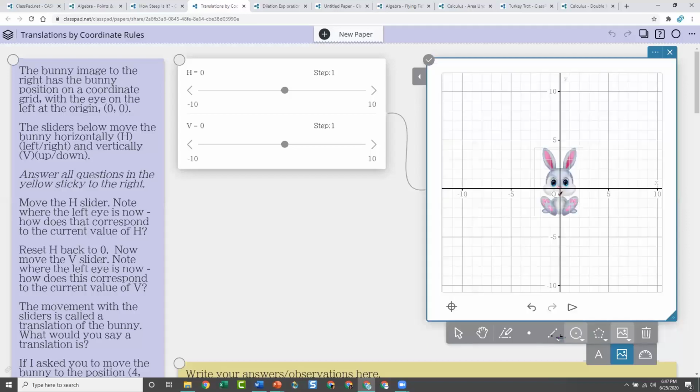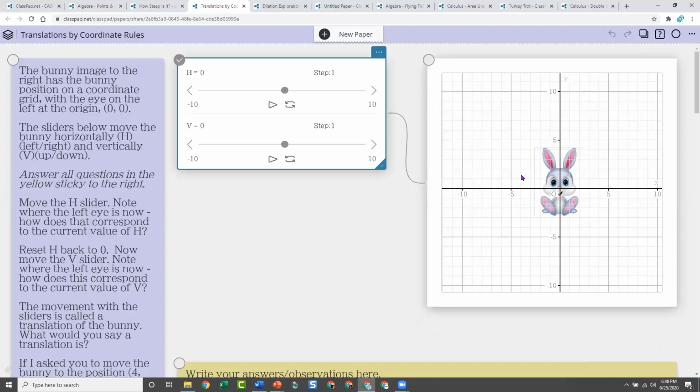I needed a grid because we're talking about coordinate transformations, coordinate translation. I have an image of a bunny, and I actually have it on there twice. One of the images is static, it's going to stay, and one I inserted using sliders. The reason was I wanted them to watch what happens. It's not ideal because the image actually has a white background, but watch what happens.